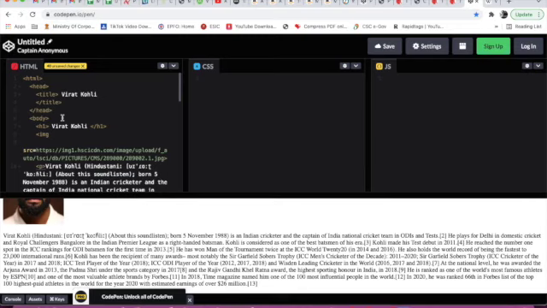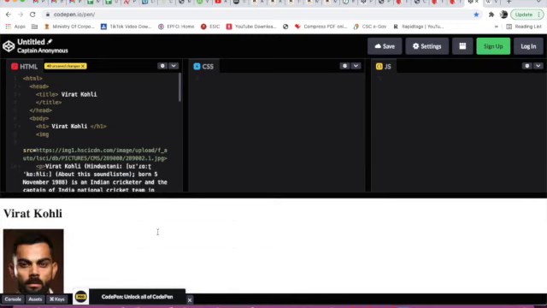Now HTML is done. Now we will design. We will make our app more attractive. Now we will go on CSS. For CSS we will write here body.